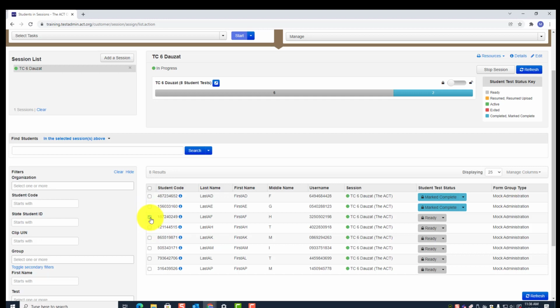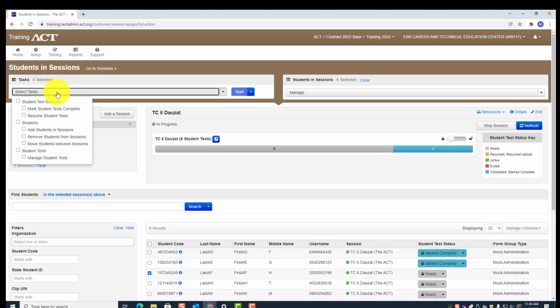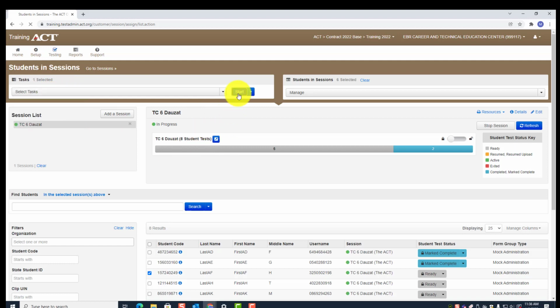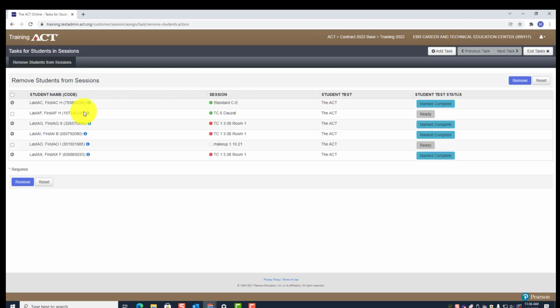Let me just remind you how to do that. Remove a student. So let's say we're going to remove this one. I'm going to go to the task pane. I'm going to say remove students from session, and then start. Oops, I forgot which one I was going to remove. I should have kept track of it. Let's just say it was this one right here.